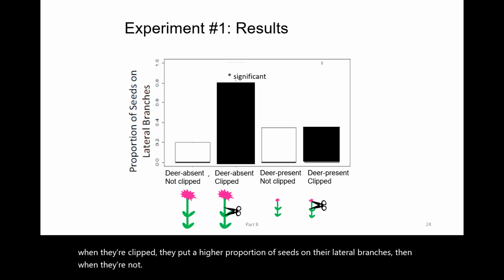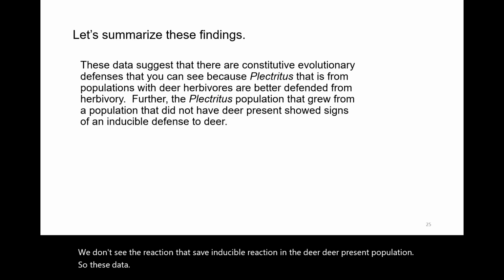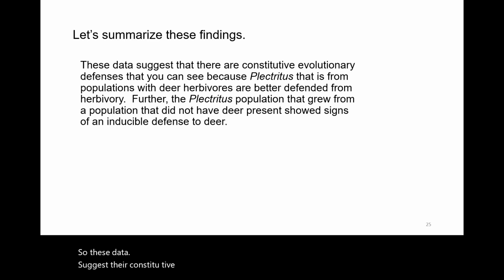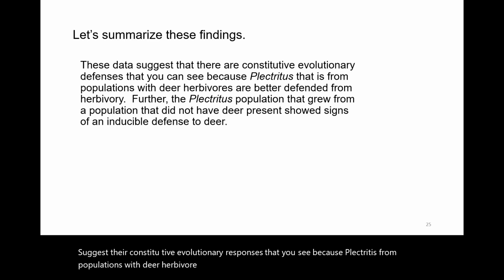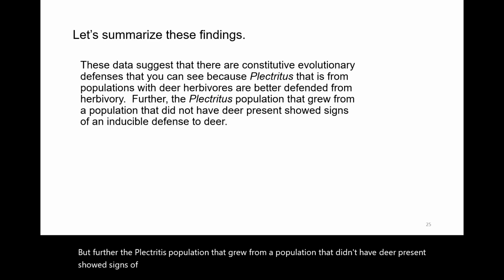We don't see that same inducible reaction in the deer present population. So these data suggest that there are constitutive evolutionary responses that you see because plectritus from populations with deer herbivores are better defended from herbivory by growing shorter. But further, the plectritus population that grew from a population that didn't have deer present showed signs of an inducible defense by increasing the number of seeds it produces on lateral shoots.